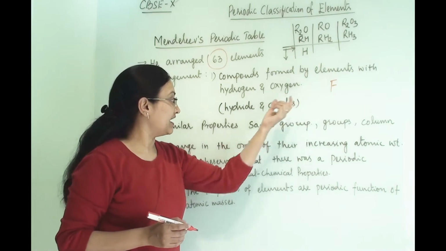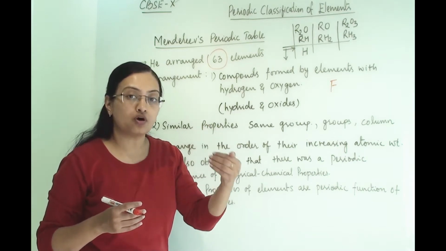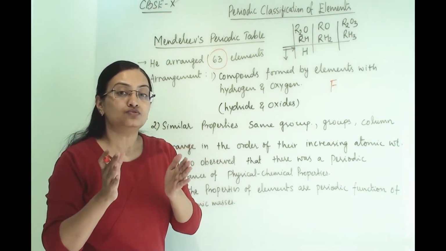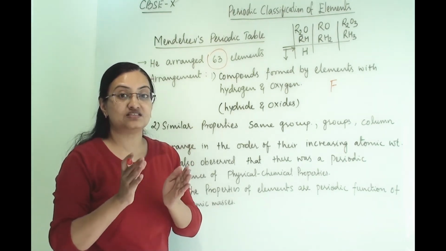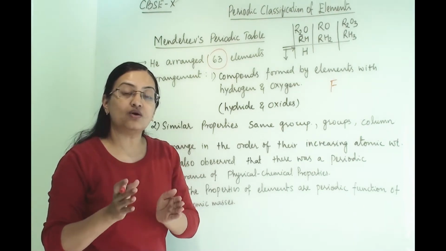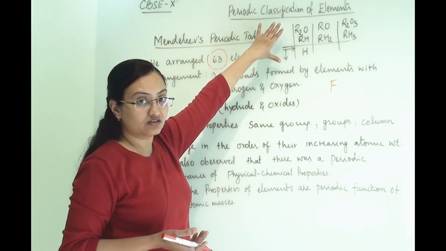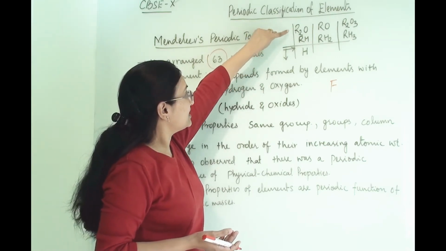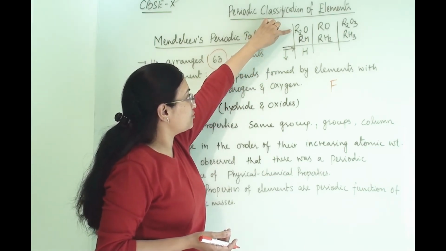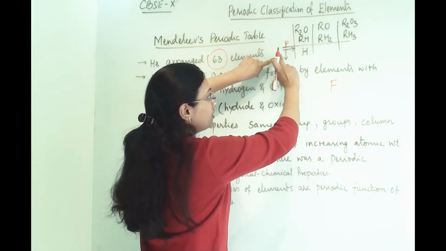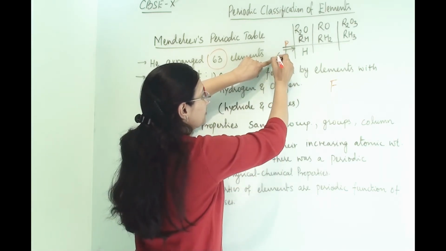Fluorine hydrides and fluorine oxides are there, and he gave a specific formula to that. He took out the elements which make similar compounds with a similar molecular formula, and they all have similar physical and chemical properties. So this is how he arranged his periodic table: here he has written the molecular formula for oxide and hydride. This is the oxide formula. He called all the horizontal rows a period and all the vertical columns a group.